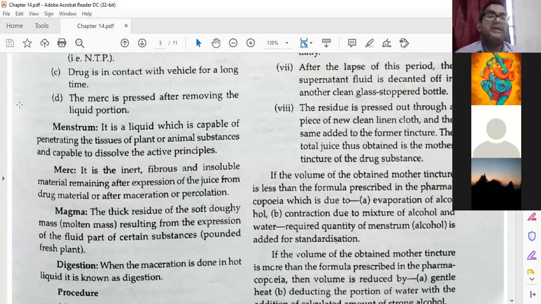Menstruum is a liquid which is capable of penetrating the tissues of a plant or animal substances and capable of dissolving the active principles. It may be water, it may be alcohol. It is the liquid which helps to dissolve the drug materials inside the animal or plant part. So this is called a menstruum.